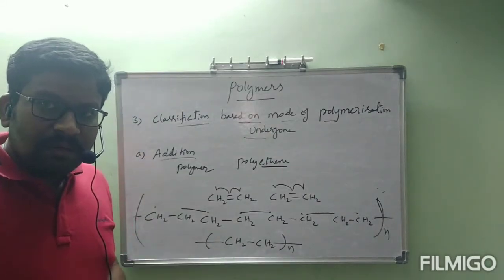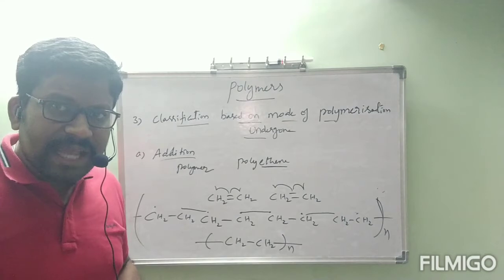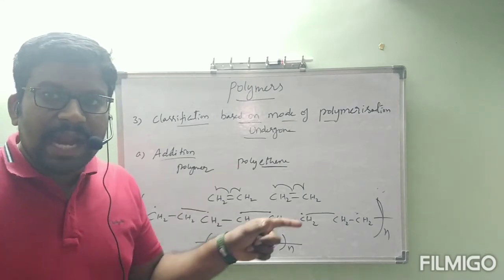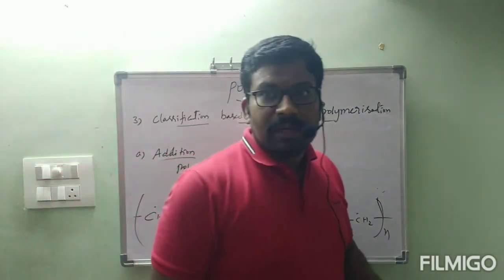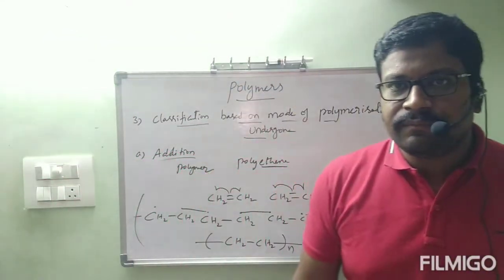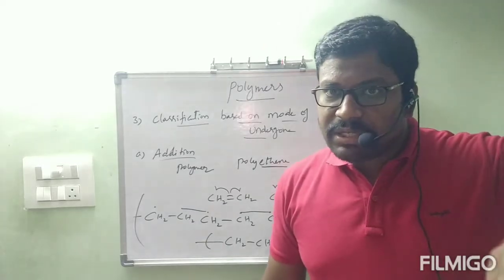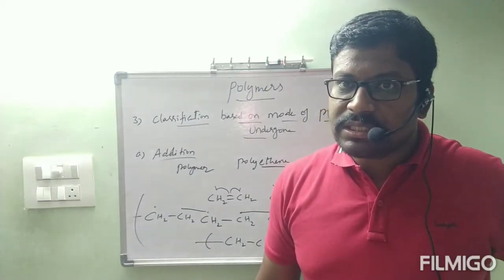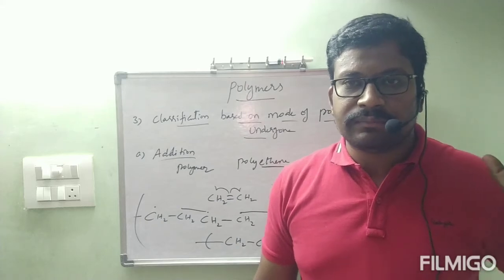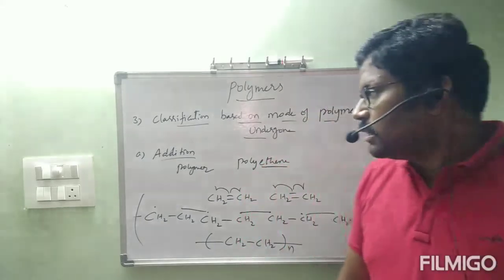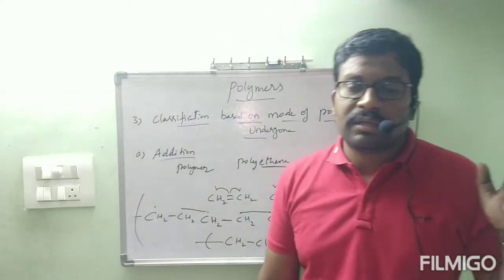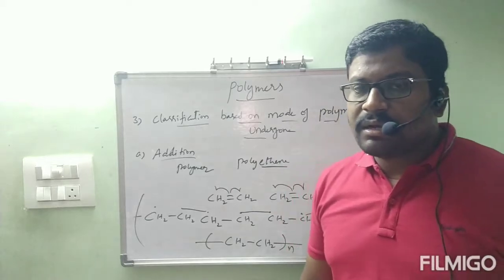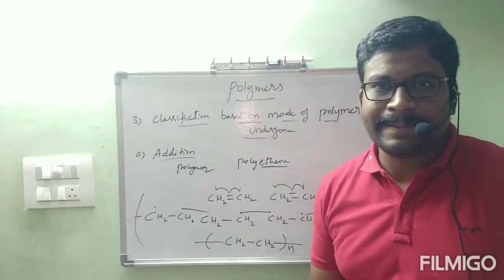In this polythene, while it is undergoing reaction, what is happening? One molecule is getting added with another molecule. That polymerization is called addition polymerization. The polymer which is formed by this addition polymerization is called addition polymer.